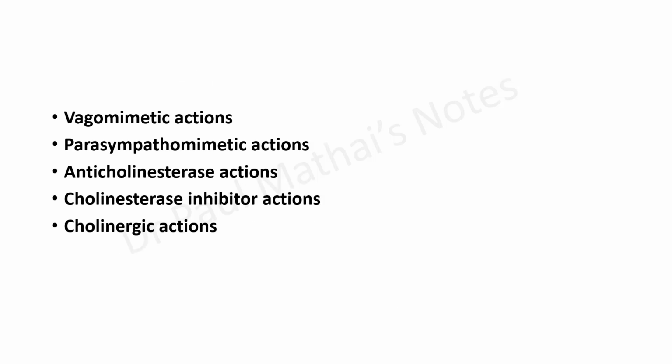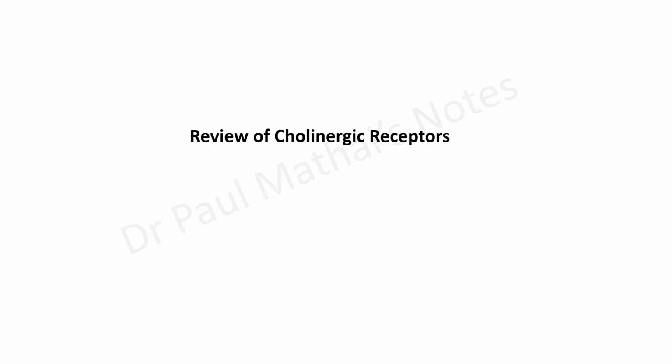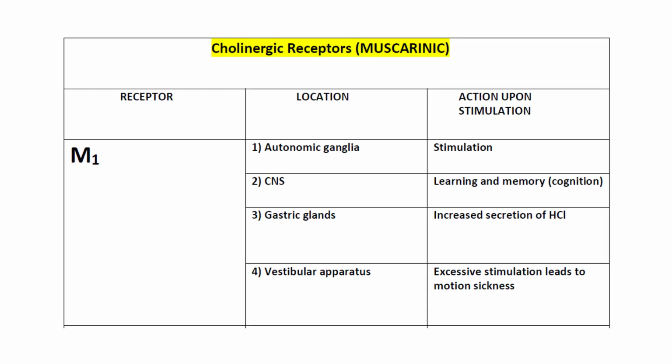When we talk about cholinergic actions, we can refer to these actions as vagomimetic actions, parasympathomimetic actions, actions of anticholinesterases, or actions of cholinesterase inhibitors. In general, these actions are simply opposite to the adrenergic or sympathomimetic actions. Now, we know that the muscarinic receptors of therapeutic importance include M1, M2, and M3.